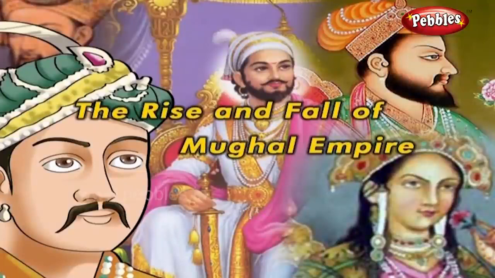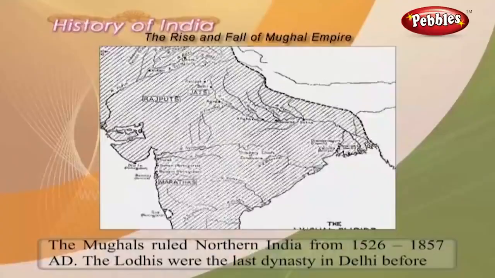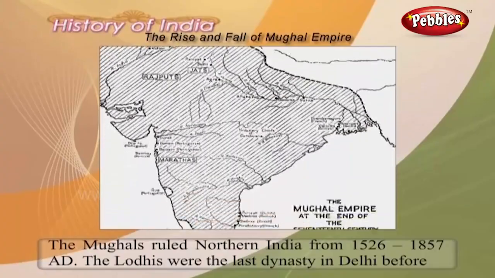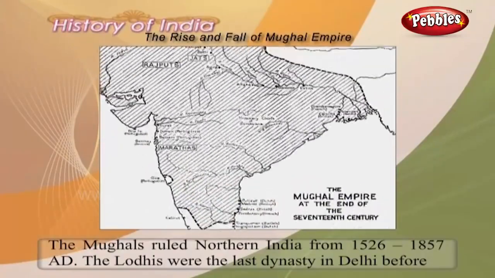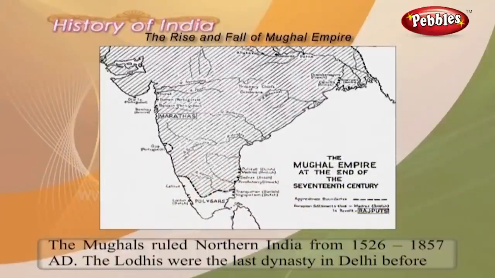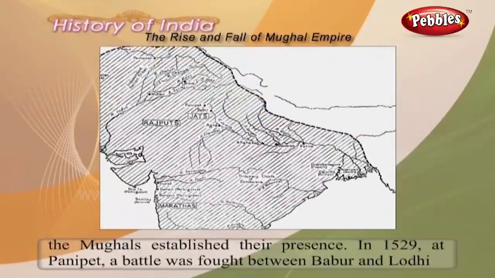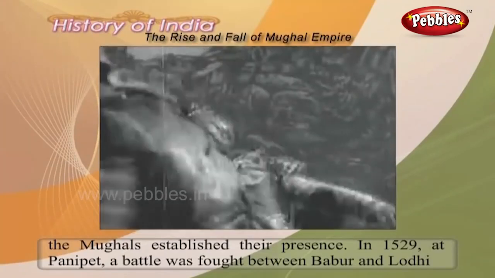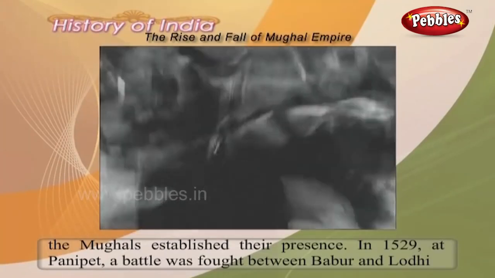The rise and fall of the Mughal Empire. The Mughals ruled northern India from 1526 to 1857 AD. The Lodhis were the last dynasty in Delhi before the Mughals established their presence. In 1529, at Panipat, a battle was fought between Babur and the Lodhi army.